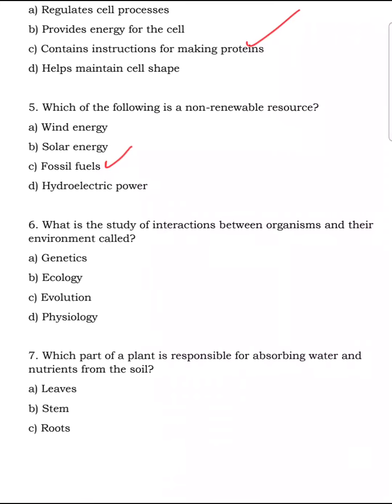Moving on to question 6. What is the study of interactions between organisms and their environment called? So the study of how the organisms and the environment they live in interact together is what we call ecology.